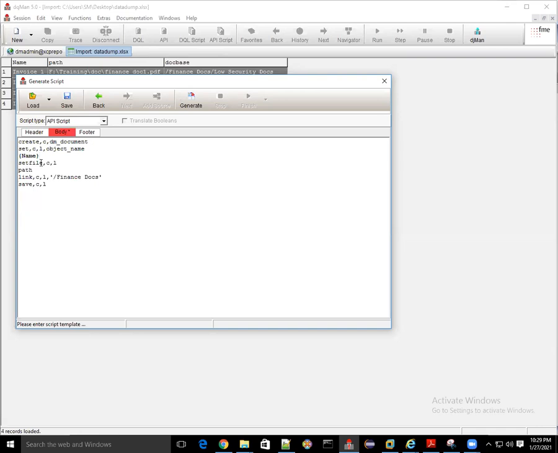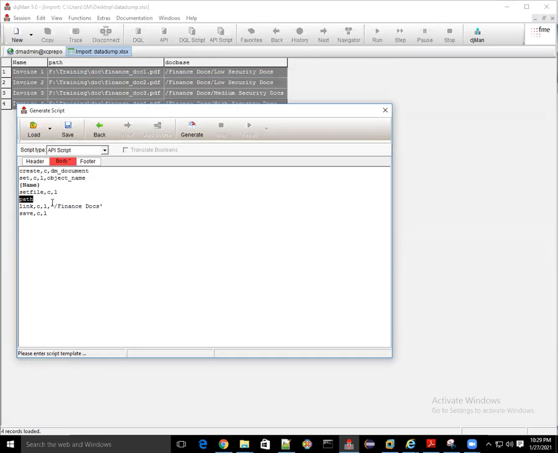So you can select this name, then set file. Which column is the file path in? The path column. So again, remove this path, start with curly braces, and it will show the path. Just select that, like this, and link. We have to link our documents in a particular folder. And this is the dog base.